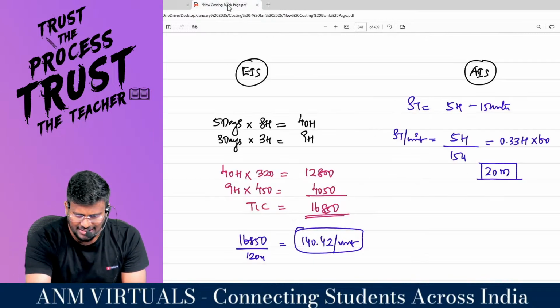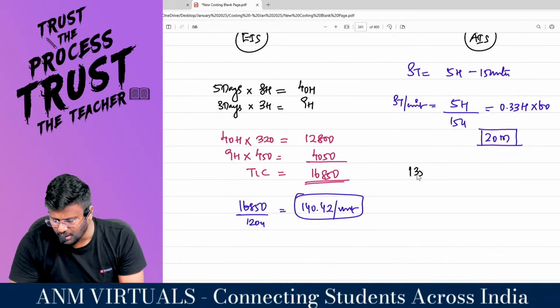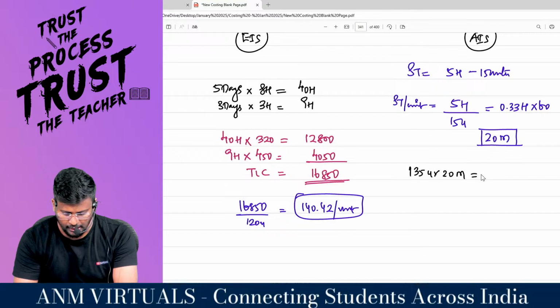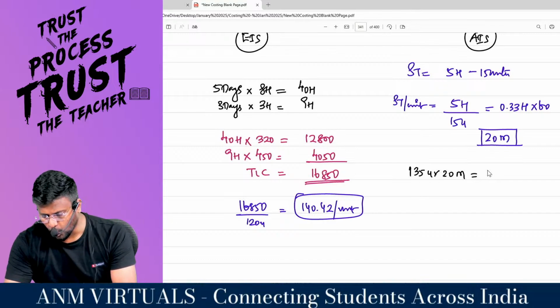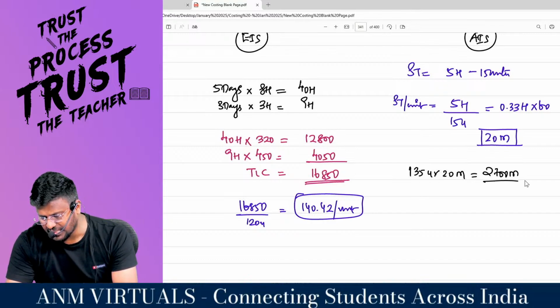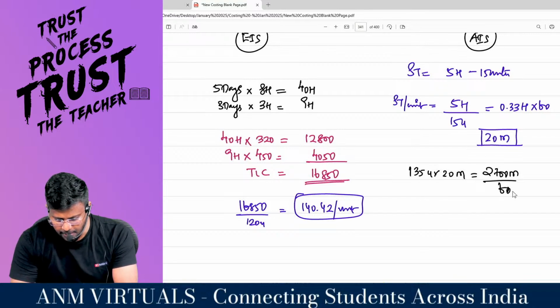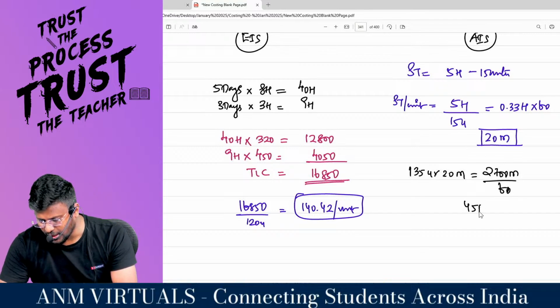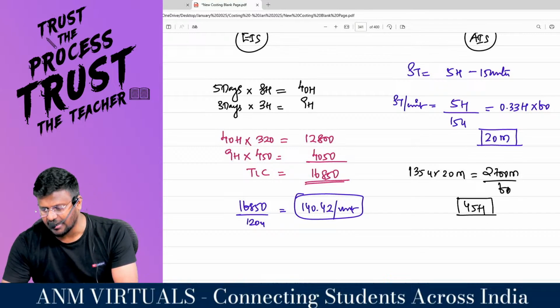So 135 units into 20 minutes will be the total standard time. 135 into 20 minutes, you need a total of 2700 minutes. Divided by 60, you will get 45 hours as the standard time.